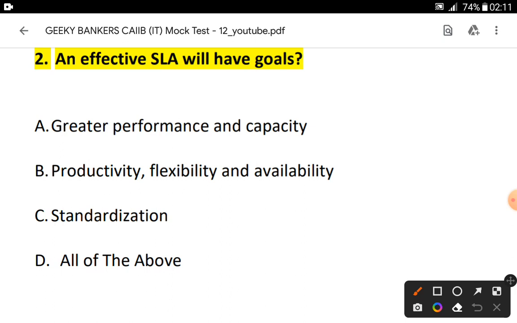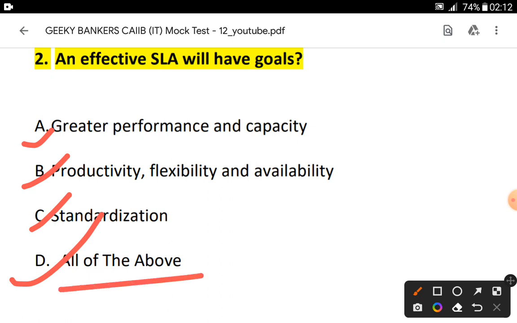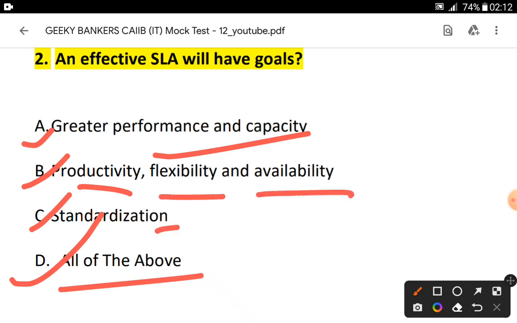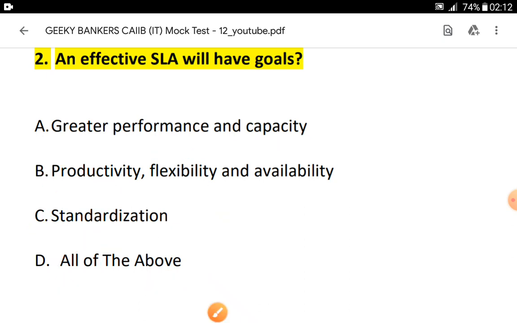So an effective SLA will have goals A, B and C. The answer will be all of the above. Okay, so the effective SLA should have goals such as greater performance and capacity, productivity, flexibility and availability, standardization. It should be as per the rules and all of the above. So the answer will be all of the above.